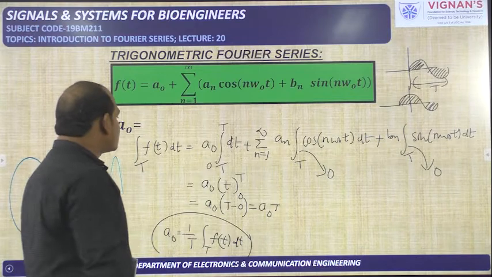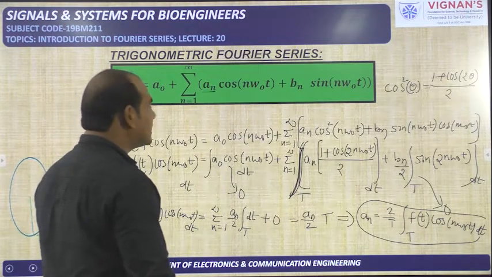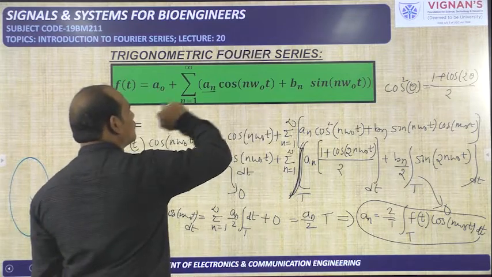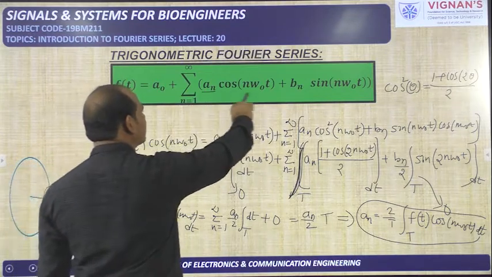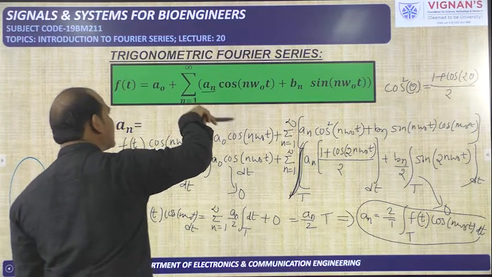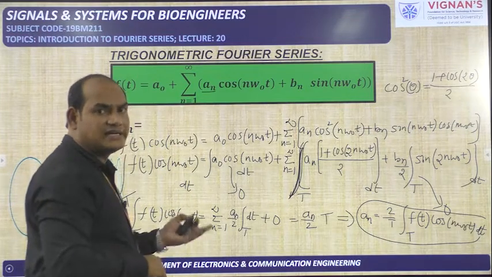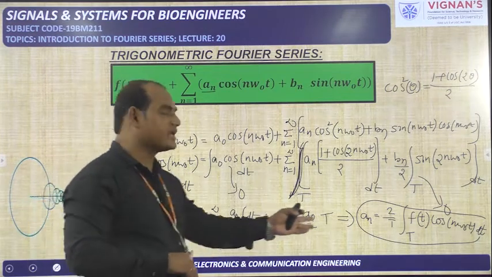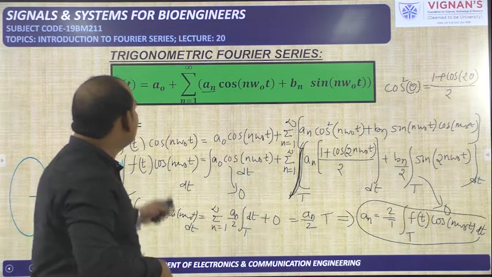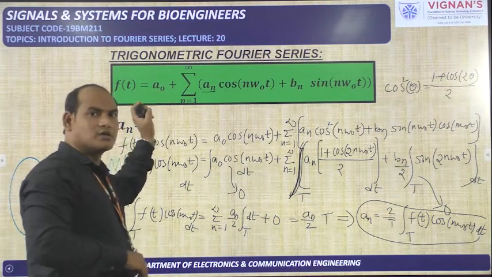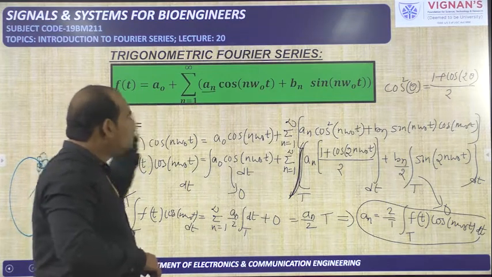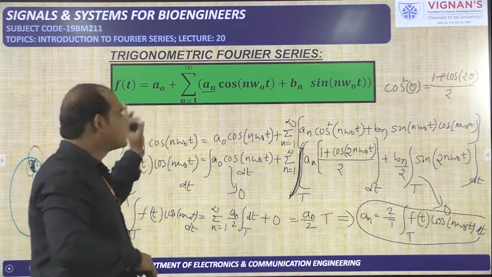Okay. So what is the procedure we have applied here to get the an value? This is the trigonometric Fourier series. Since an is already multiplied with cos n omega naught t, you again multiply the entire equation, left side and right side, with cos n omega naught t and do the integration over one period. You will get the equation for an. What is the procedure we have applied to get a naught value? Here a naught is multiplied with 1 only, it is not multiplied with a cos term or sin term. So directly you do the integration over one period and you will get the a naught term.